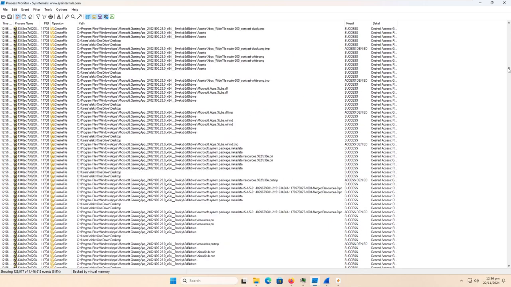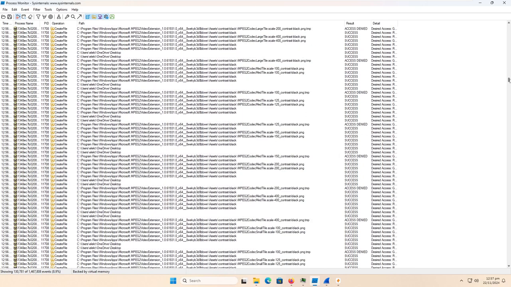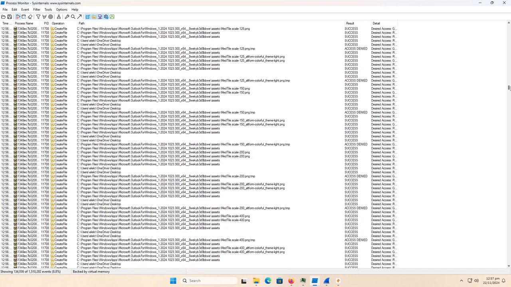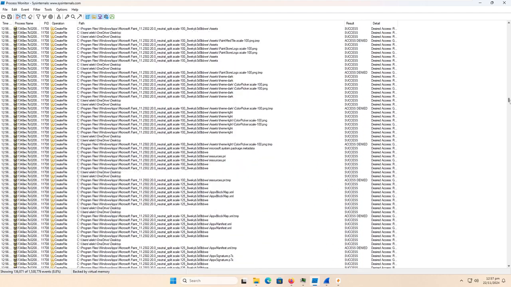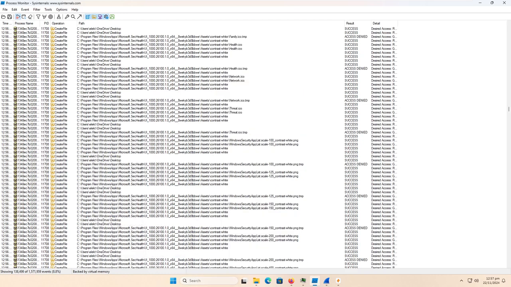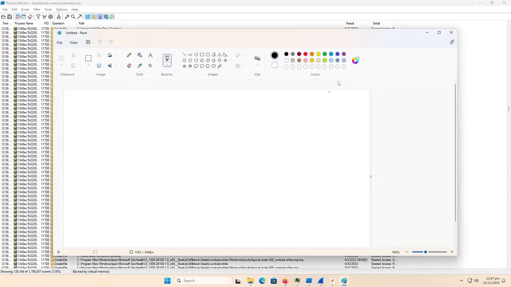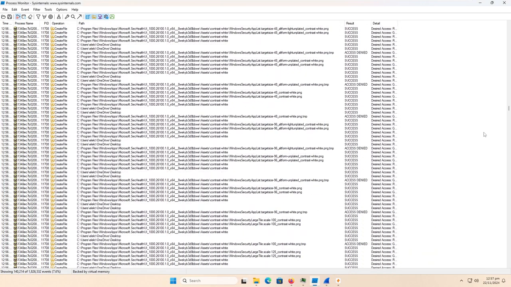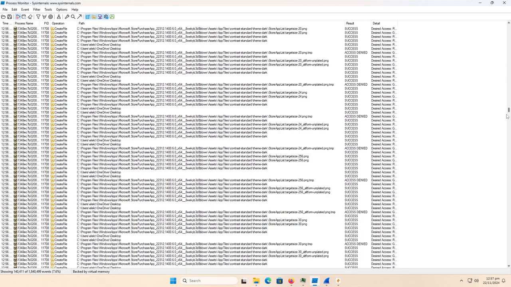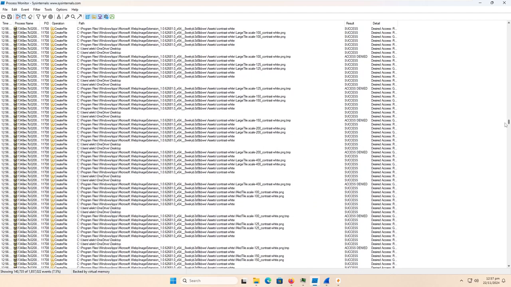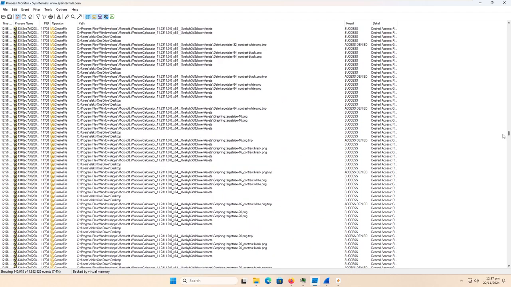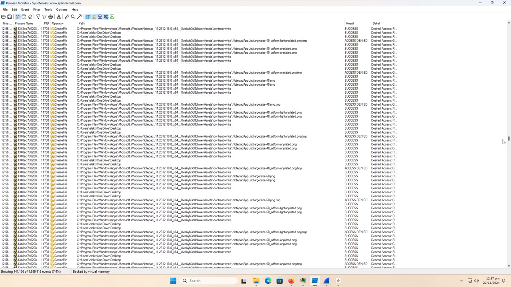Okay, let's skip a little bit. And we've got things like the Microsoft Gaming app. Okay. Program files, the MPEG-2 video extension. All right. Microsoft Outlook for Windows. Okay. Microsoft Paint. So just to take a look, if I wanted to open Paint, let's make a beautiful little painting. Does open okay for now, so that's a good sign. Let's go ahead and close that, and if we keep going, Microsoft Security Health UI, Web Media Extensions, Web Page Image Extension. I hate .webp, but you know what? That's an argument and discussion for another video.